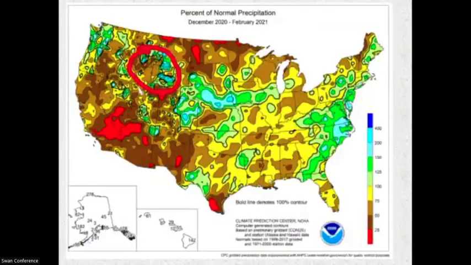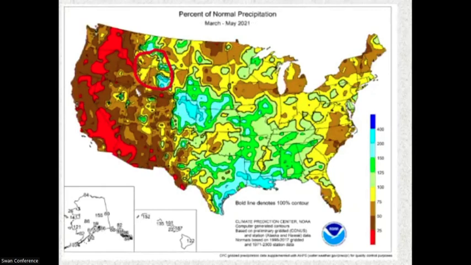Here, the circle in red is the greater Yellowstone area. And you can see that from December to February, that's the snowpack, and that will get melted and run off and then fill the reservoirs. So we're concerned about that time frame. You can see that from 2020 to 2021, there's a fair bit of brown, which is about 50 to 75% of normal snowpack. That gives us an idea of what water will be coming into the system that will fill the wetlands where the swans breed.